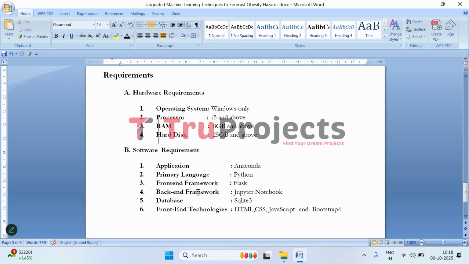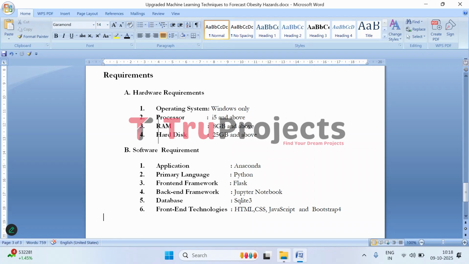And to implement this project, basically we need hardware and software requirements. In hardware, we need operating system of Windows, processor of i5 and above, RAM of 8 GB and above, and hard disk of 25 GB and above. Software requirements are application of Anaconda, primary language of Python, front-end framework of Flask, back-end framework of Jupyter Notebook, database of SQLite 3, and front-end technologies are HTML, CSS, JavaScript, and Bootstrap code. So this is the overview of the project.